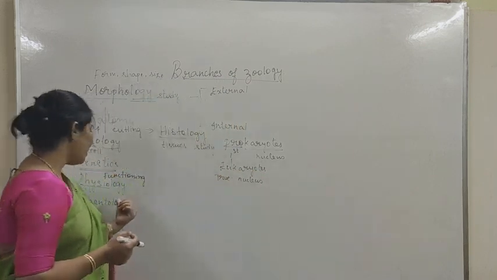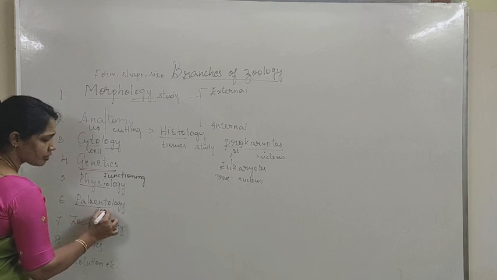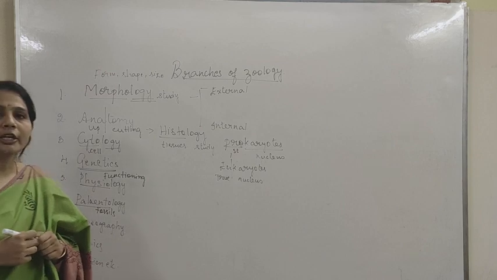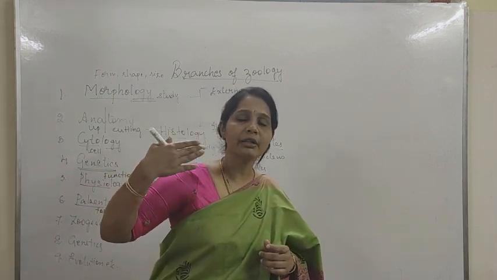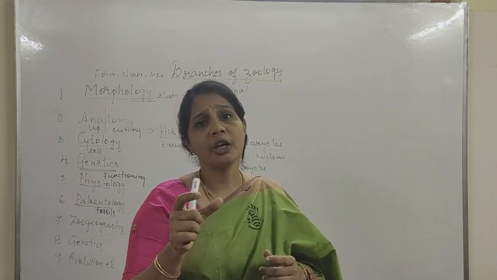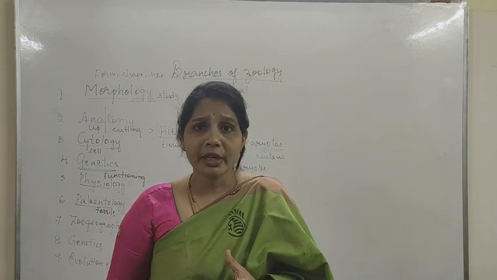Right? Next one, paleontology. Paleontology is about the fossils. So the study of the fossils is known as paleontology, and with the help of the fossils we can date back to the evolution, or to which era or BC or AD a particular organism belongs.